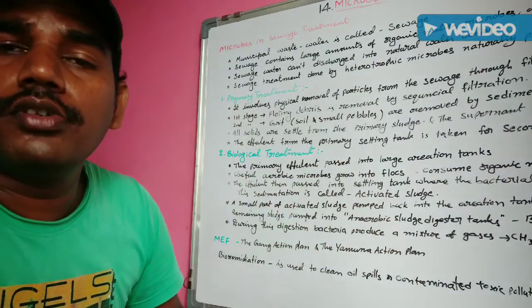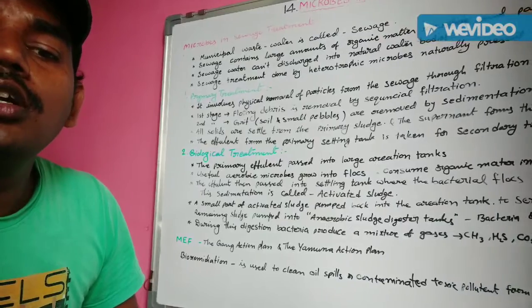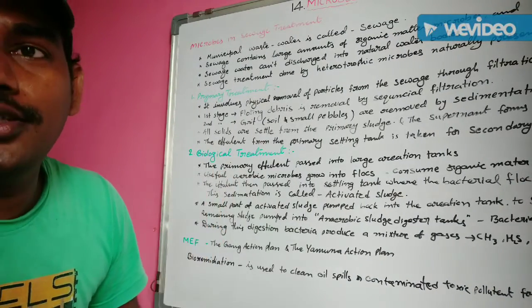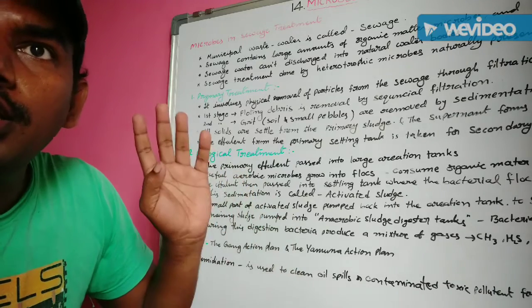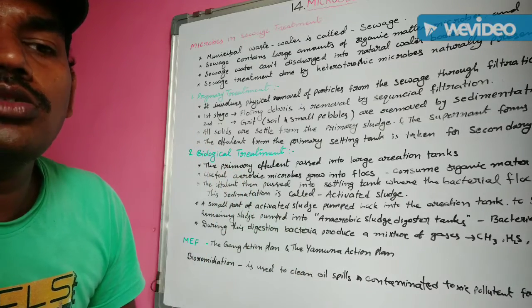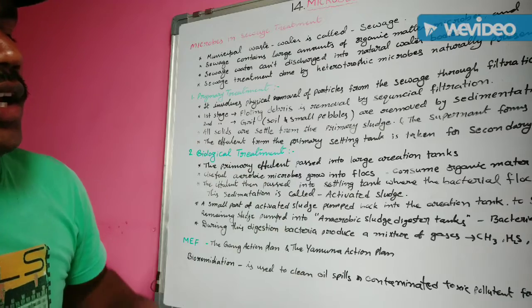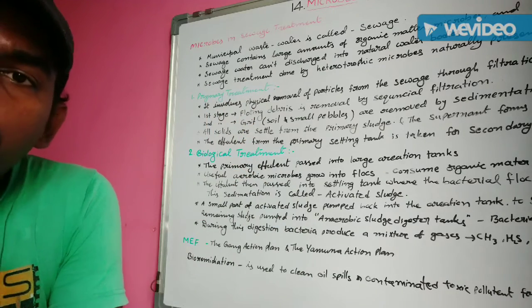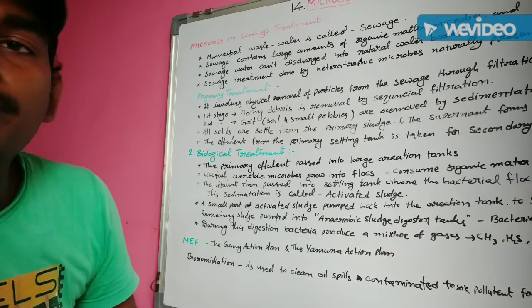Several millions of organisms help treat sewage water naturally in natural water bodies like rivers and also lakes. Understand?